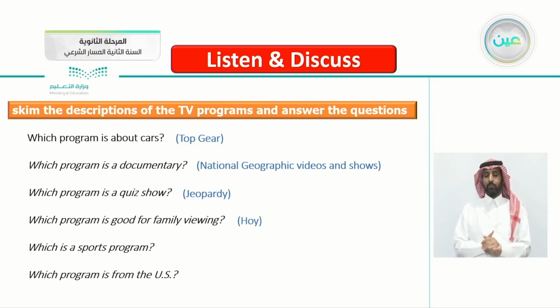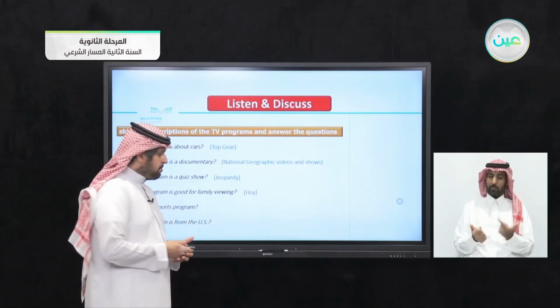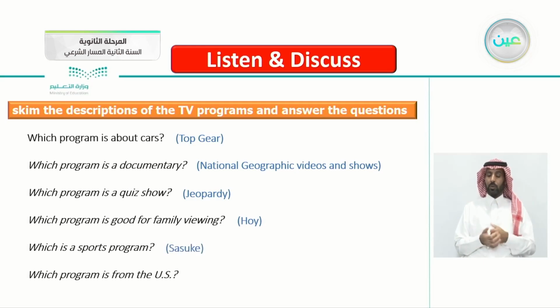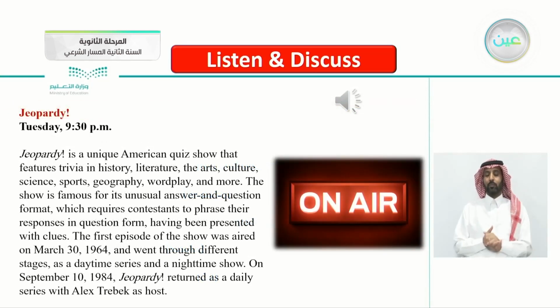Which is a sports program? Which one is a sports program? Yes, Sasuke. Which program is from the US? Of course, the US meaning America, United States of America. Which program is from the US? Excellent. It's CSI. So this is the first program here, Jeopardy, Tuesday on 9:30 p.m.